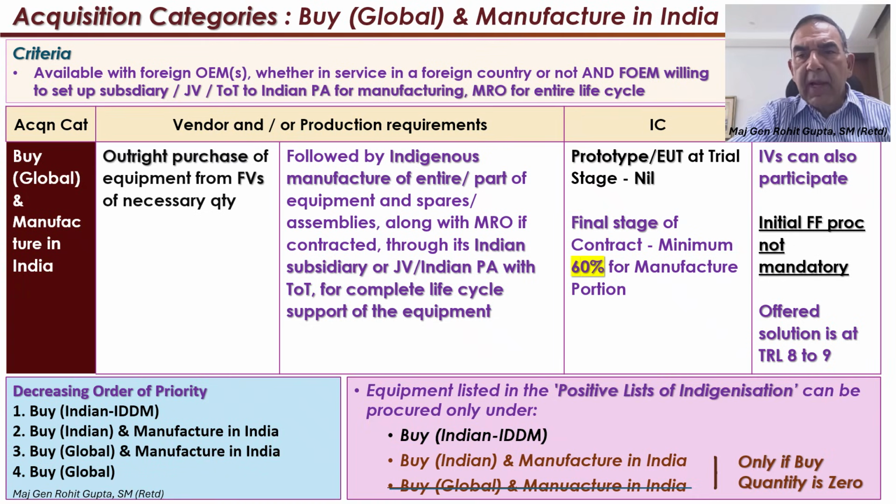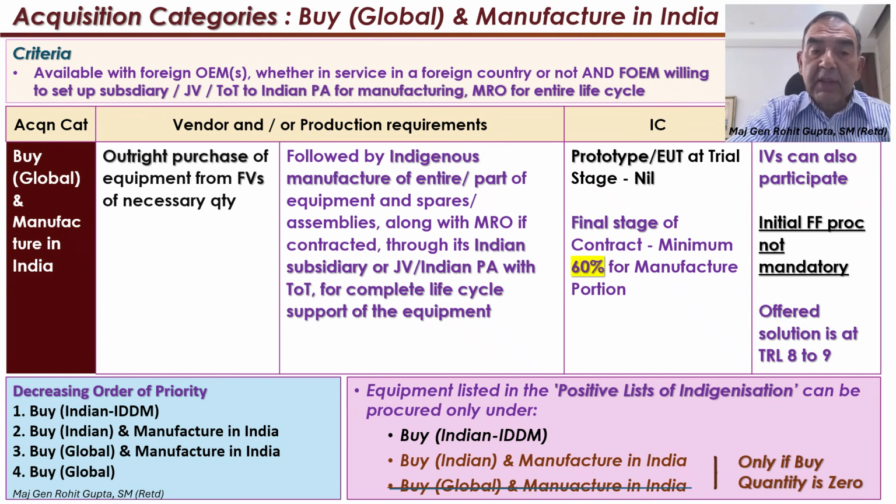Now we come to the acquisition category, buy global and then manufacture in India. The criteria for selection of this category is that it is available with the foreign OEM. It could be in service in a foreign country or not. However, importantly, the foreign OEM is willing to set up a subsidiary in India or a joint venture with the Indian company, or there is a transfer of technology to the Indian production agency for manufacturing in India, which may also include the MRO if contracted. And importantly, it is for the entire life cycle of the equipment.